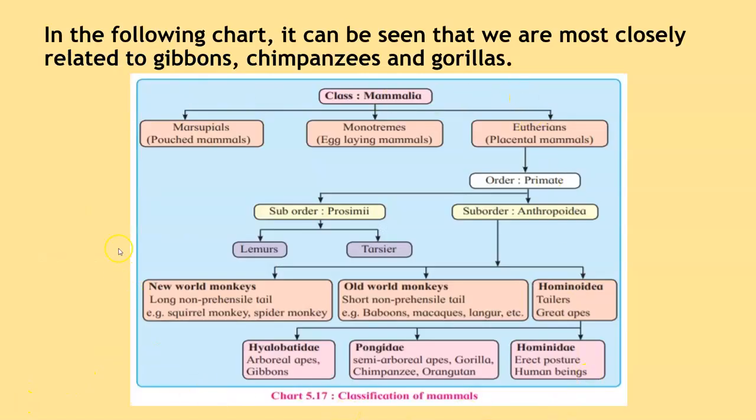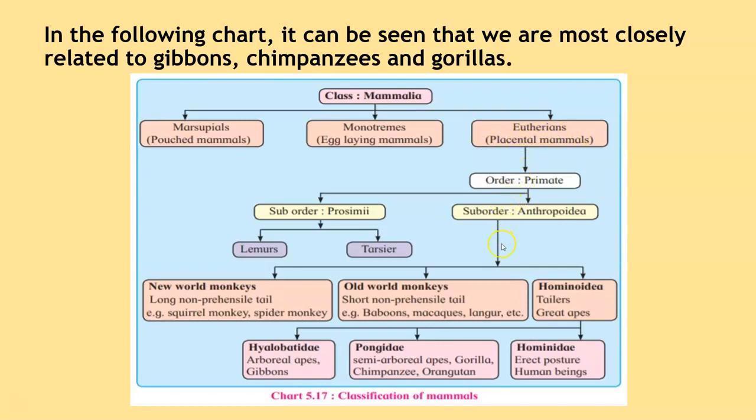Students, have a look at this chart. You can see this is your class Mammalia. We have divided them into three categories, that is marsupials, monotremes and eutherians. Now, eutherians are the placental mammals. We belong to this category.